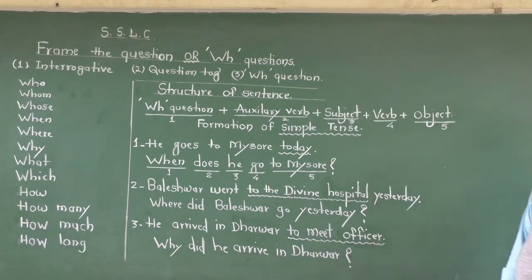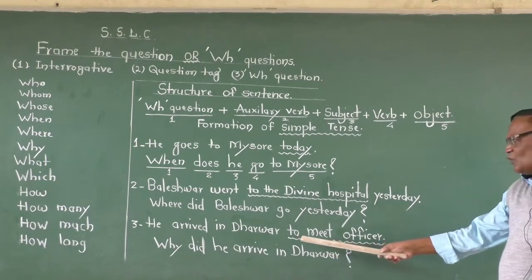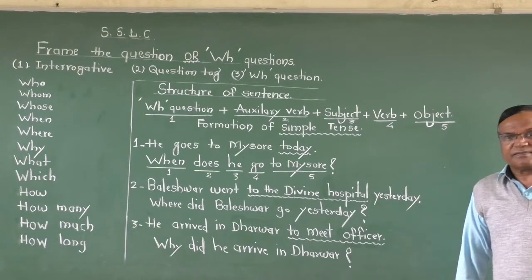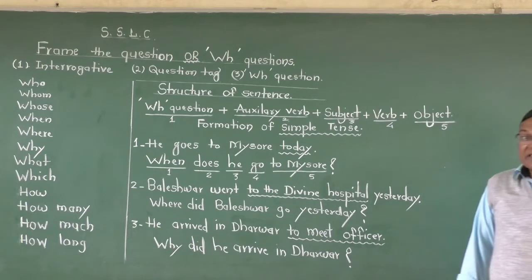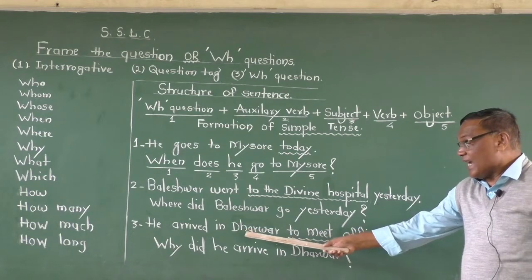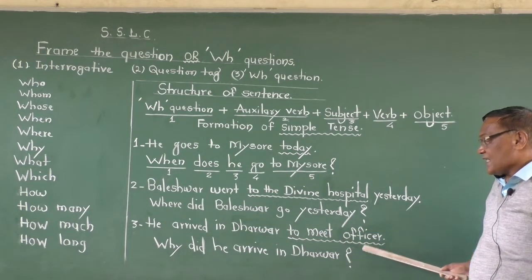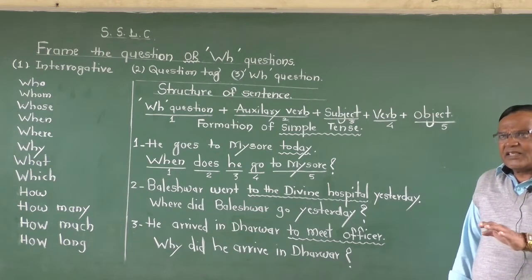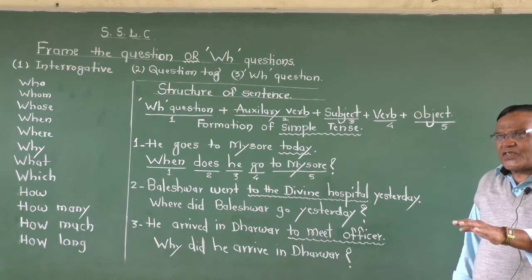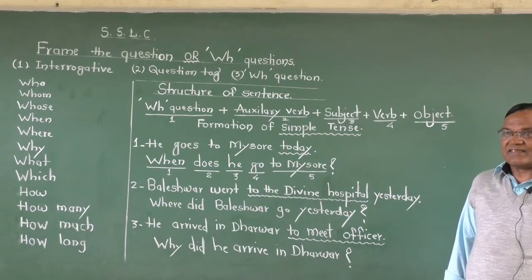Now, the third sentence. He arrived in Dharwad to meet the officer. Look at the meaning of the sentence. He arrived in Dharwad to meet the officer. Now, he went to meet the officer. This is a reason.